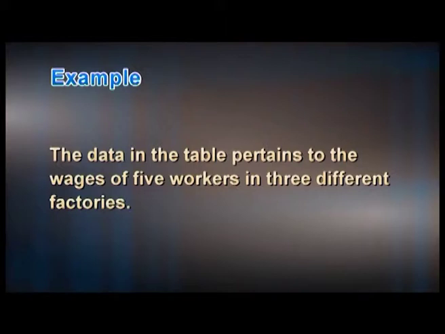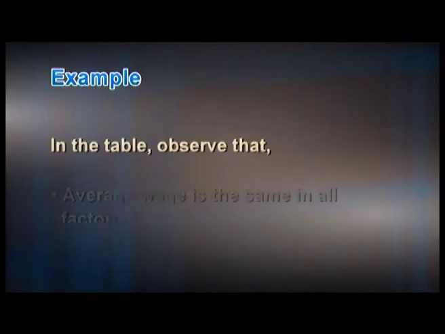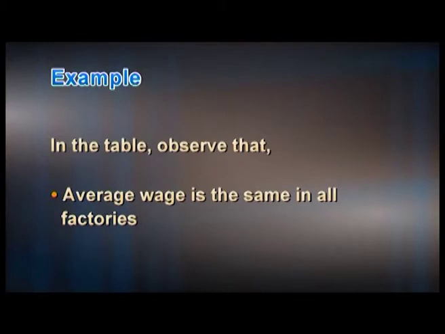The data in the table here pertains to the wages of 5 workers in 3 different factories. Wage of the workers in factory A is uniform for all the workers, 300. In case of factory B, the wages given are 310, 300, 304, 306 and 280. While in factory C, the wages are given as 380, 210, 220, 200 and 490. In the table, observe that average wage is the same in all the factories.